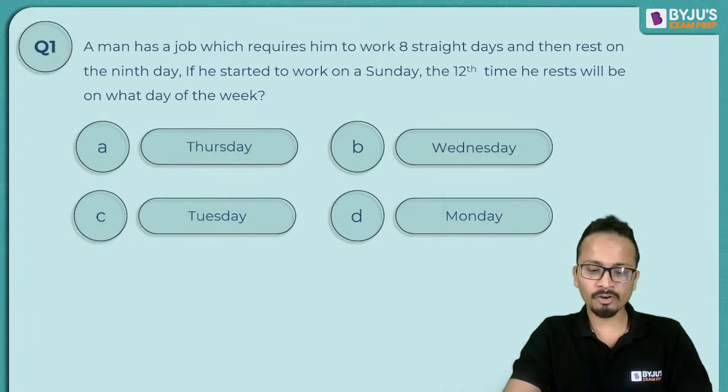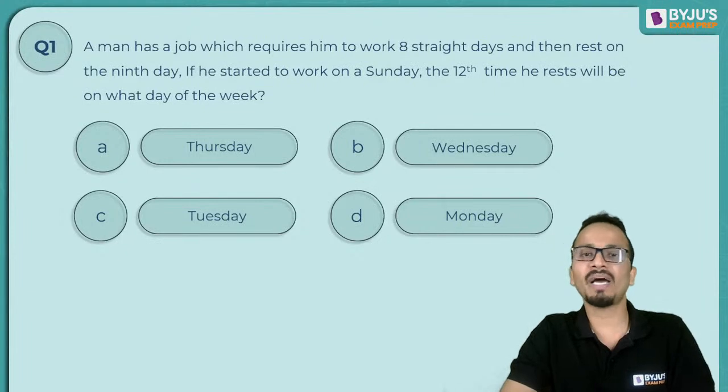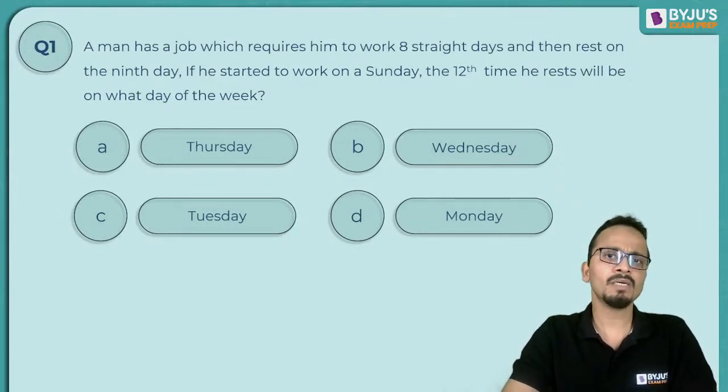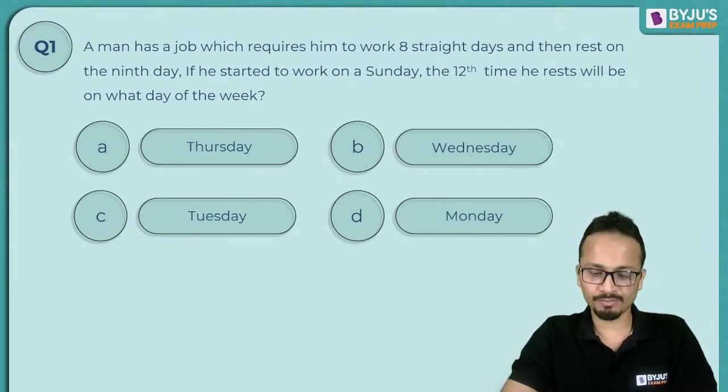Abhishek, 1900 is divisible by 4. It is, but it is not divisible by 400. So I mentioned that in case we have century years, the year should be divisible by 400 to qualify for a leap year.